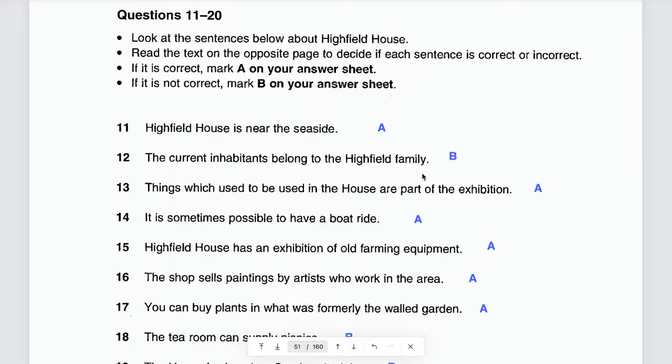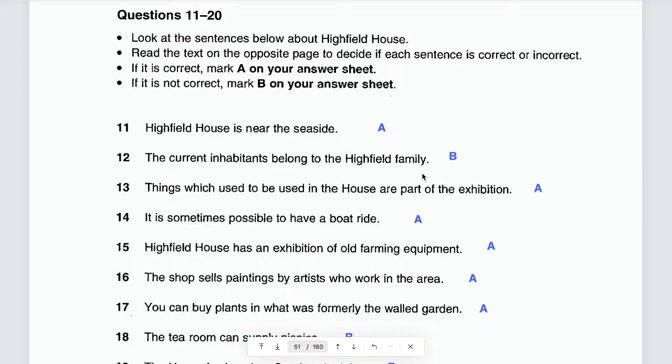Inhabitants, do you understand? It means residents, people, or local people, or people living in that area. We call them inhabitants. Cư dân đó bạn. The current inhabitants, that means the people who are living in that area now.